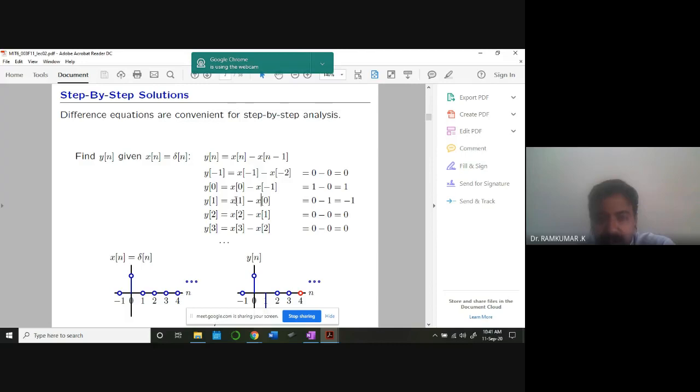You understand? This is x of n. This is x of n minus 1. Okay. This x of 0 we have already computed. What is that? The value is 1. x of 0 now is going to get -1, primarily because I am finding out the difference. Okay, then x of 2, x of 1 both are 0, x of 3, x of 2. All other values are going to be 0. My output is going to look like this. Is it clear? There is a 1 at n equal to 0 and a -1 at n equal to 1. That's all. Okay, primarily.